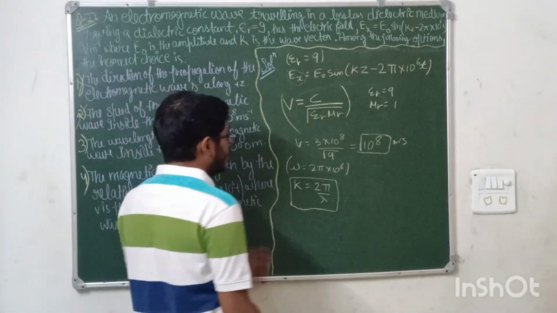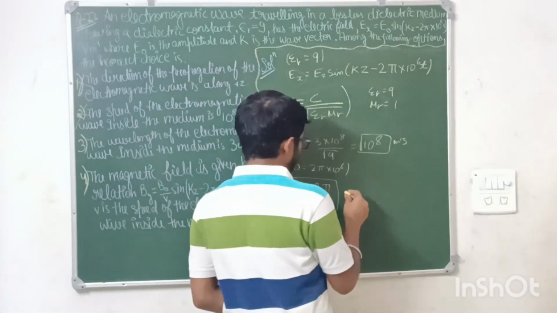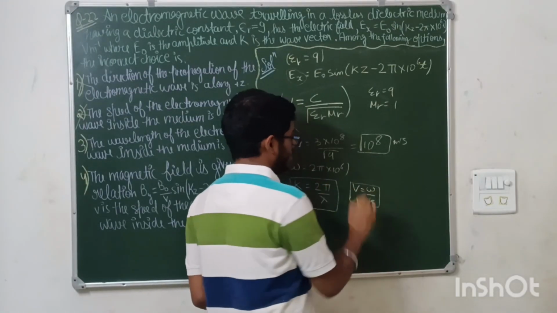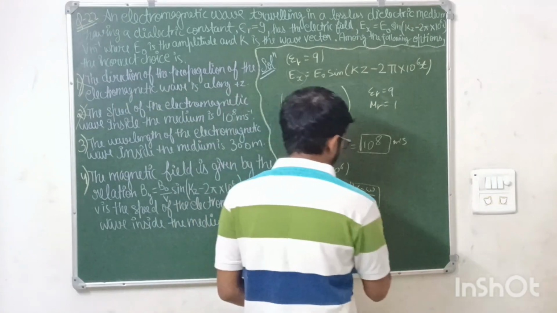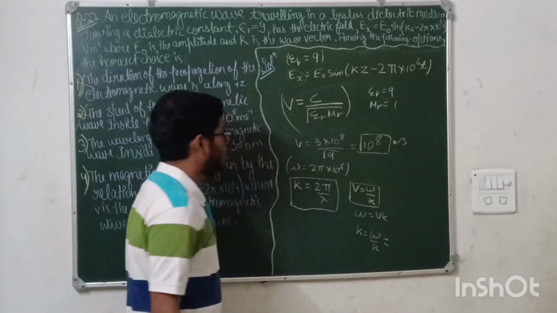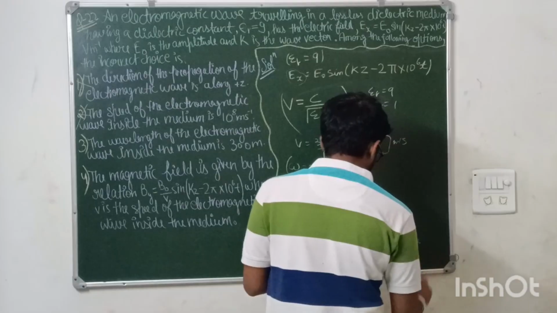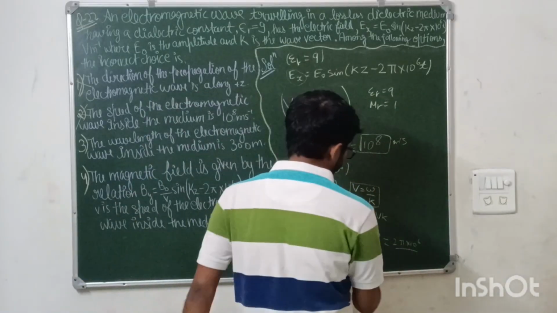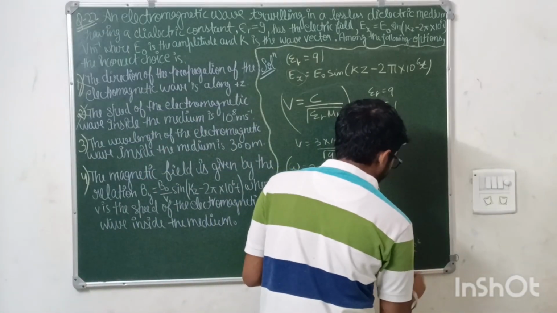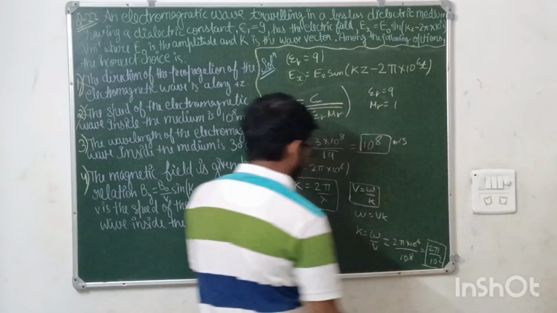Now omega is here, and from here you will need to take out the lambda. So we know that V is equal to omega upon k. Now omega will be equal to Vk, so k will be equal to omega upon V. What is omega here? 2 pi into 10 to the power 6. So k is omega by v, and v is 10 to the power 8. So 10 to the power 8 is cancelled, and it is coming out to be 2 pi upon 10 to the power 2. This is the k.